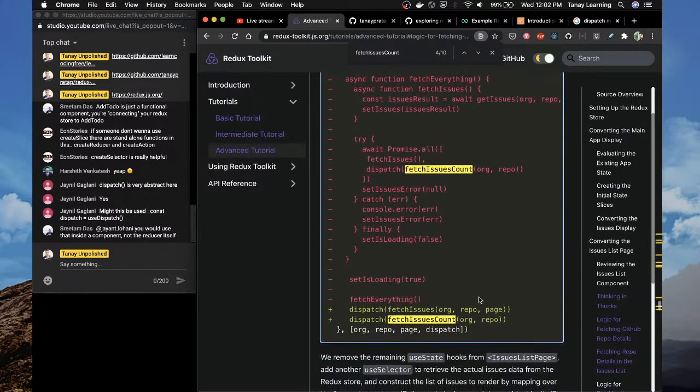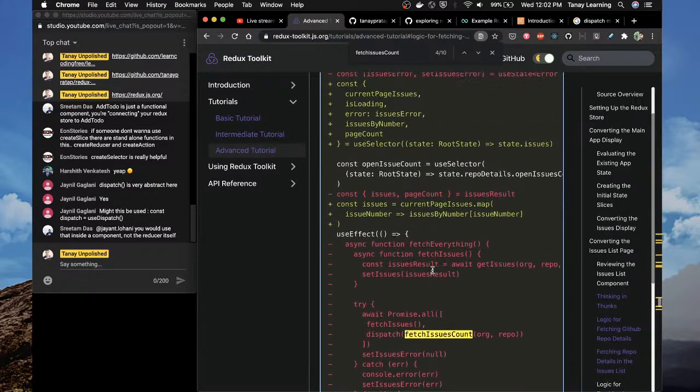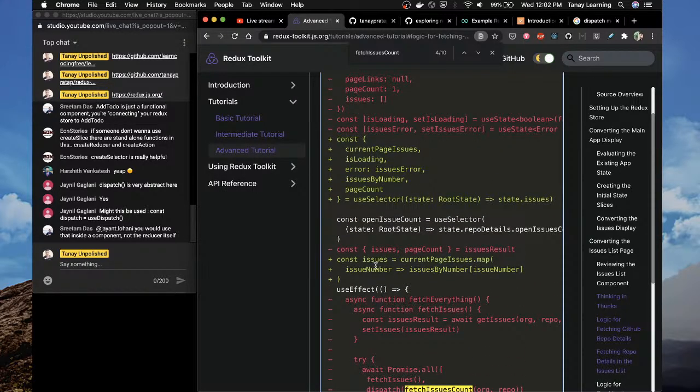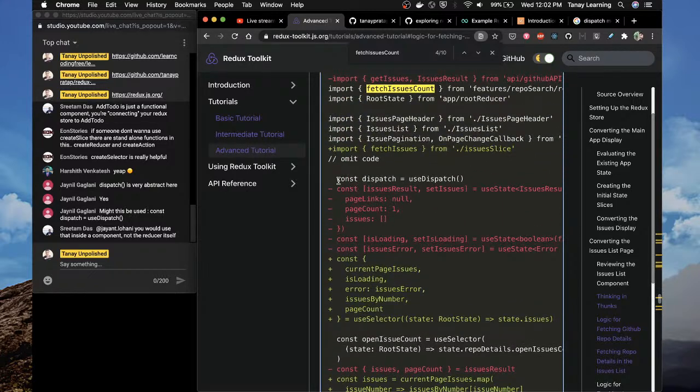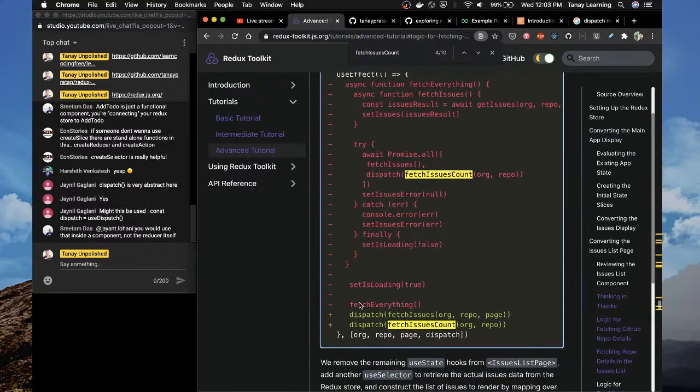Issues. See here, fetch issues. So now I'm getting the hang of it. So if you want to do an API call from your component, then you have to do these two things. You have to use dispatch, and then you have to fire the API wherever you want to fire the API, like this.